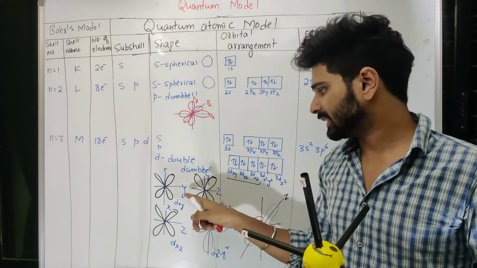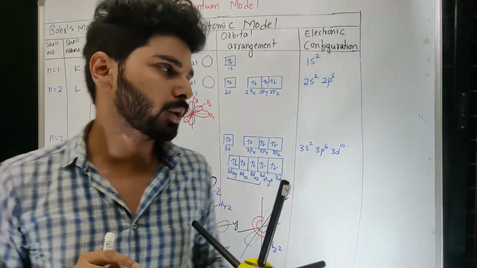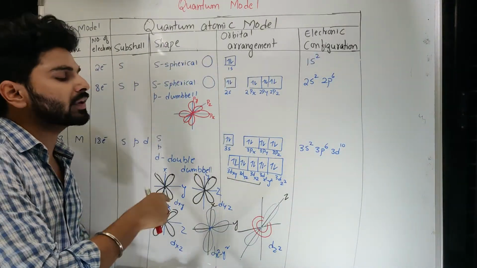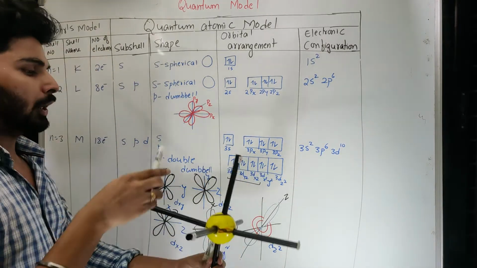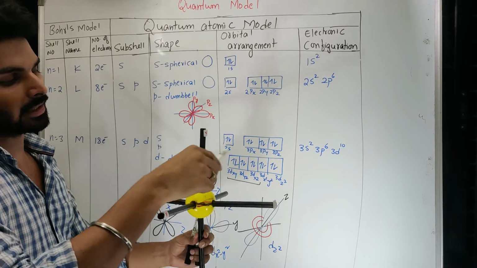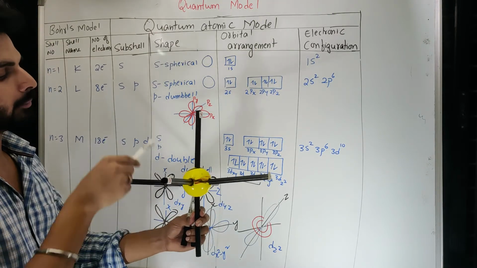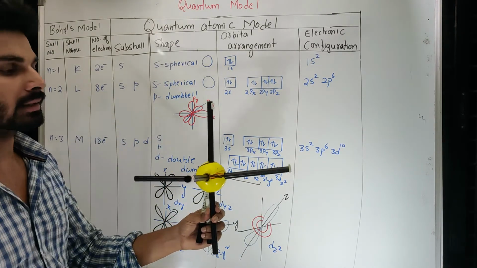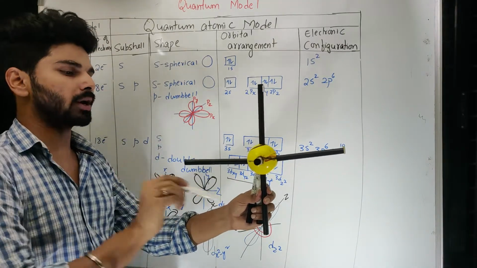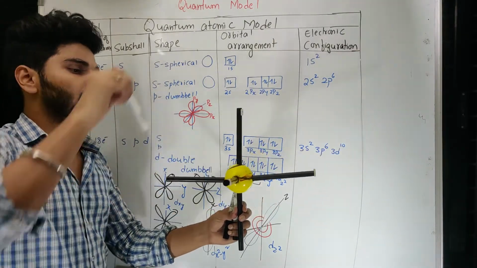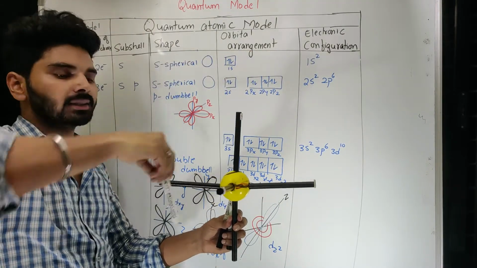So this is one of the options that we can get, how we can accommodate 10 electrons in a different way. So 2 electrons in this particular plane by using all the 4 quadrants, and another 2 electrons by using these 4 quadrants. So another 2 electrons by using these 4 quadrants.